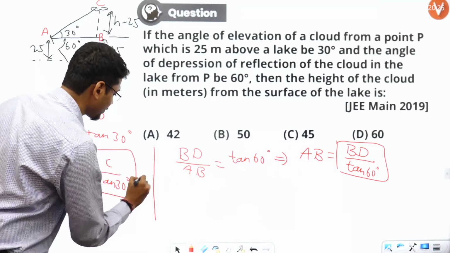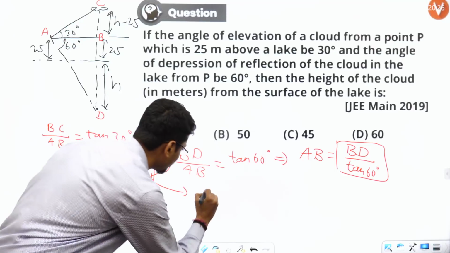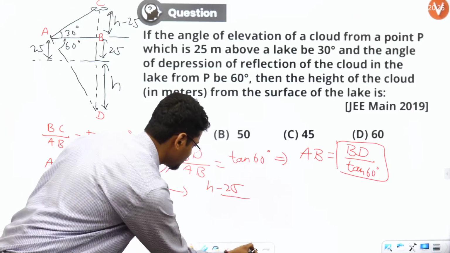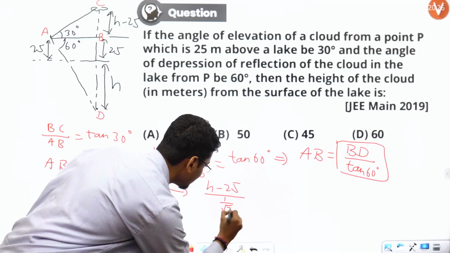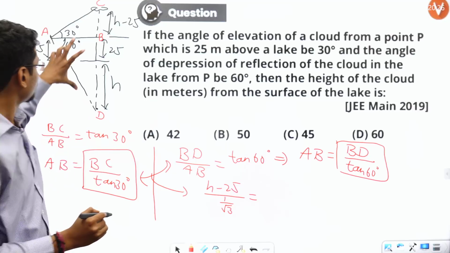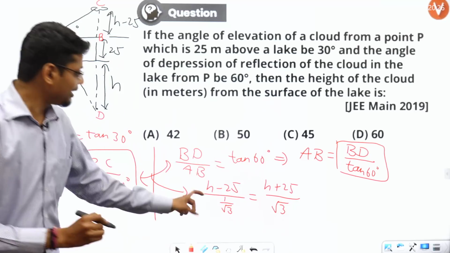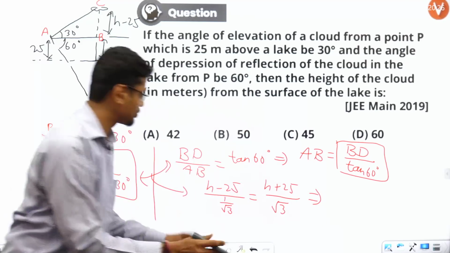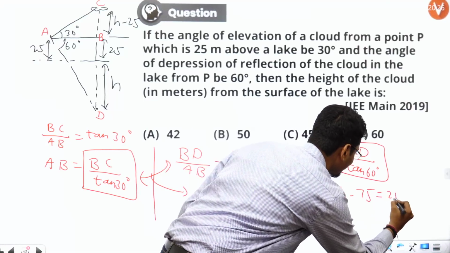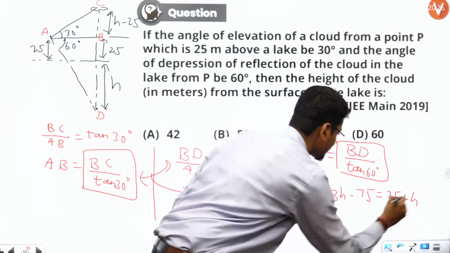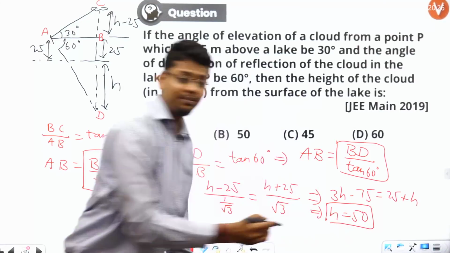Since AB is equal to BC by tan 30 degrees and BD by tan 60 degrees, I can equate the two. BC is h minus 25, and tan 30 degrees is 1 by root 3, equal to BD, which is h plus 25, over tan 60 degrees. Cross multiplying, I get 3h minus 75 is equal to 25 plus h. So I get h equal to 50 meters.